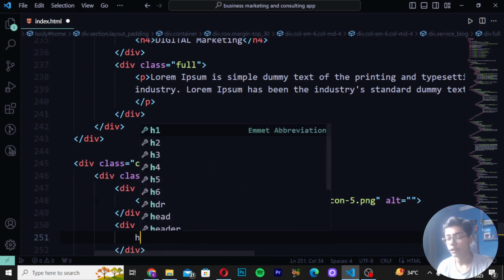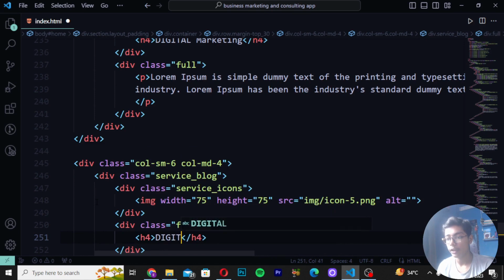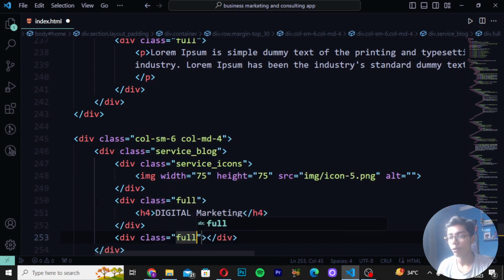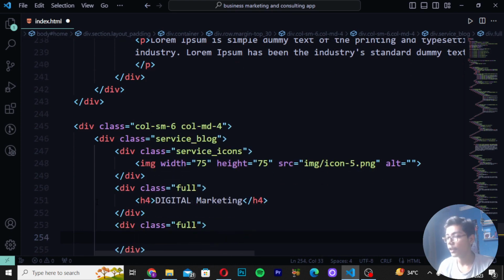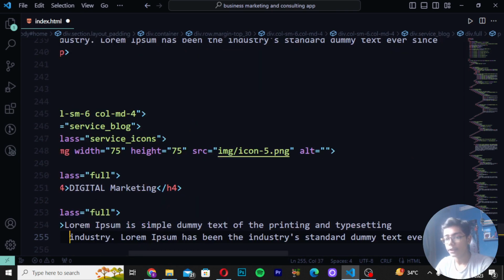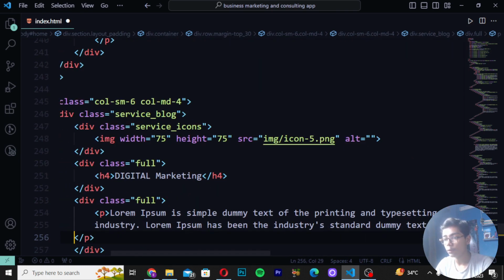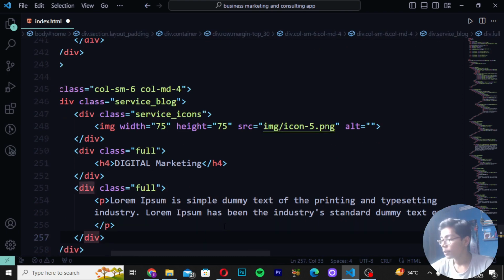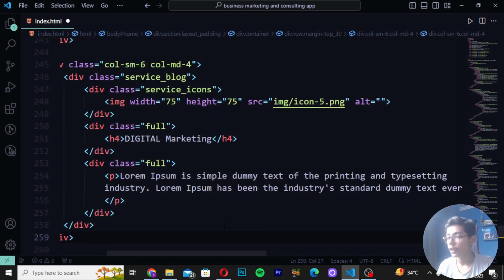And then write h4 digital marketing. Then when you have done that, simply write div class full. Then write a p tag, and paste the tag. Then press backspace, and then move and press enter here as well. Now when you have done that, move down after the three divs.